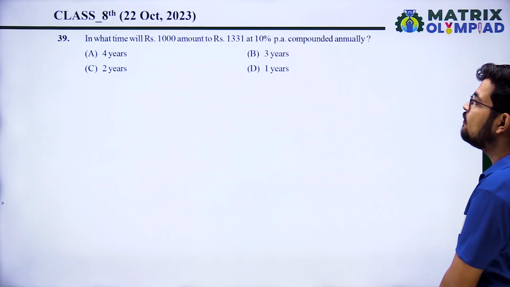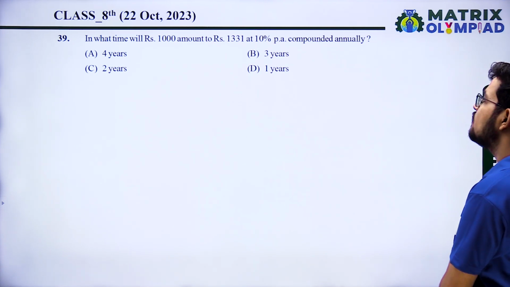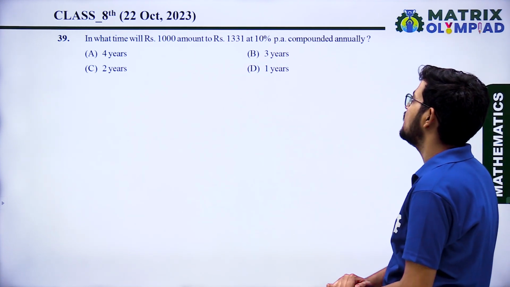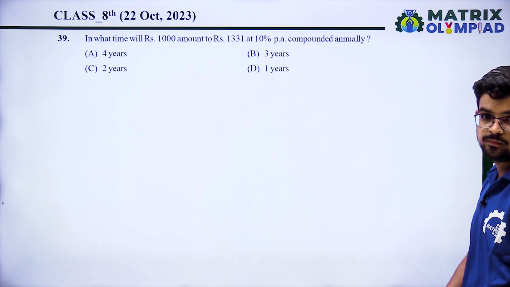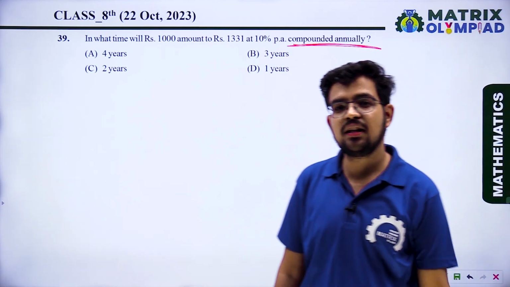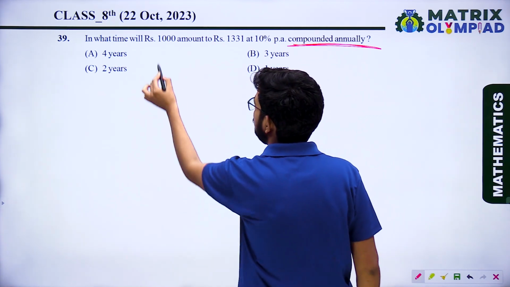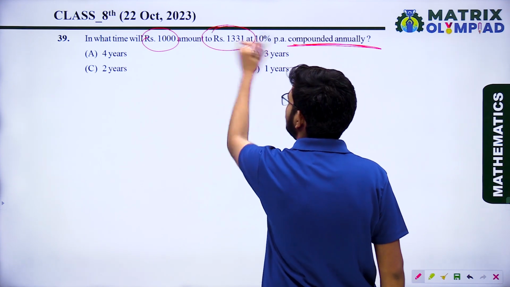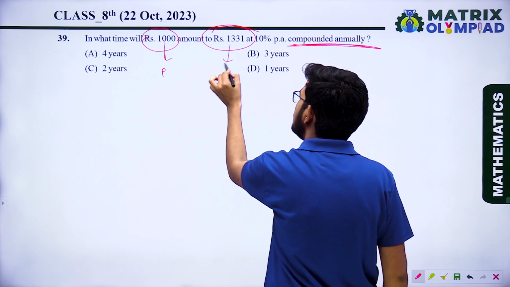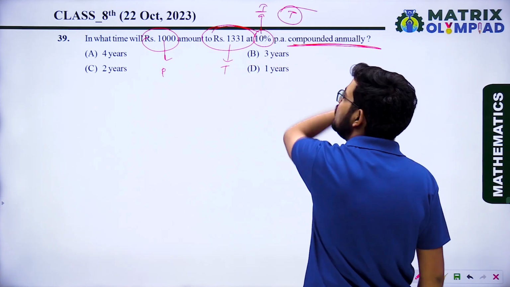Next question. In what time will rupees 1000 amount to rupees 1331 at 10% per annum compounded annually? Compounded annually, it means the interest is compound interest. So in what time? We have to find that time T. This is the principal amount. This is the total amount. That is the interest rate, and we have to find T.